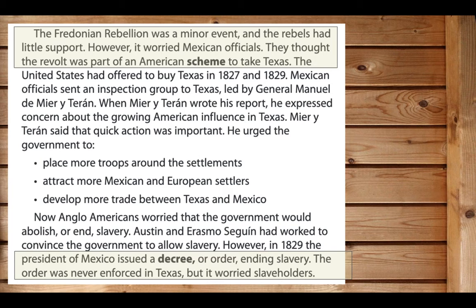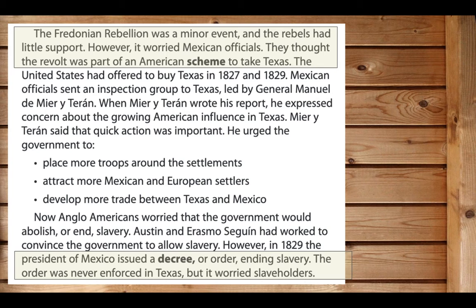They thought the revolt was part of an American scheme to take Texas. The United States had offered to buy Texas in 1827 and 1829. Mexican officials sent an inspection group to Texas led by General Manuel de Mier y Terán. When Terán wrote his report, he expressed concern about the growing American influence in Texas. Terán said that quick action was important, and he urged the government to place more troops around the settlements, attract more Mexican and European settlers, and develop more trade between Texas and Mexico.